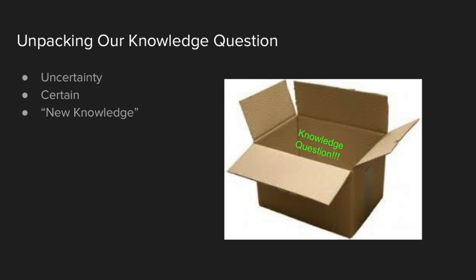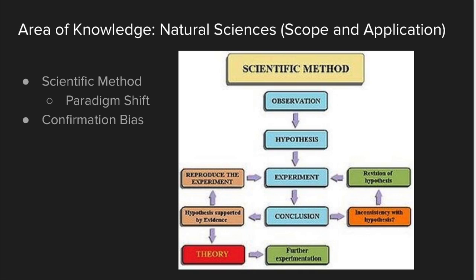Understanding new knowledge is also important when answering the knowledge question. New knowledge is knowledge that is produced through rigorous testing, peer review, and careful examination of the study, and is knowledge that was not already present during the time of an event. The first area of knowledge that we are going to cover is the natural sciences. The natural sciences are areas of study based on the world around us and the observable human aspects of it.